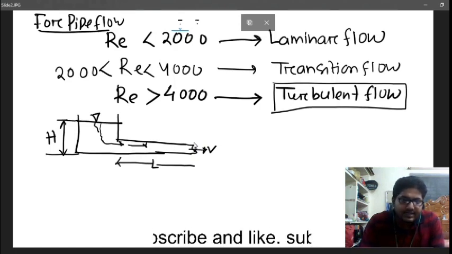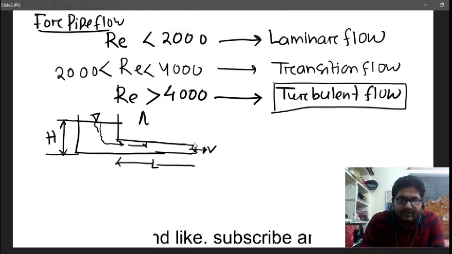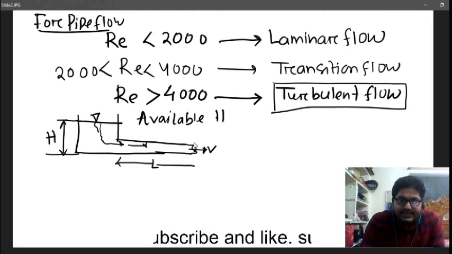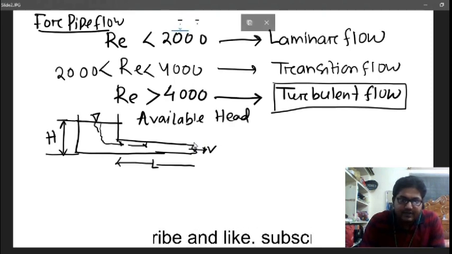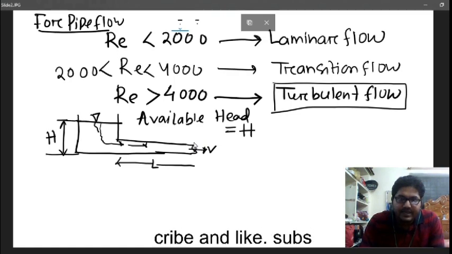Now what is the head? This is the available head. The potential energy is converted into kinetic energy. I am writing this in the form of head. So this is nothing but potential energy, the available head H.